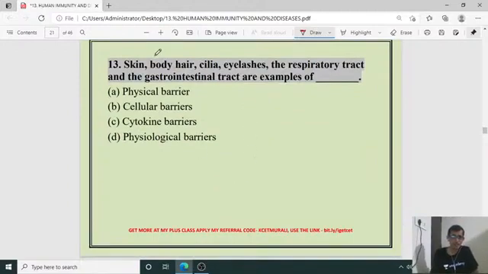Then, skin, body hair, cilia, eyelashes, the respiratory tract and the gastrointestinal tract are examples of which kind of barrier system? Whether it is physical, cellular, cytokine, physiological. It is the physical barrier. Right answer is A for the 13th one. Yeah, you are right. For the previous question D, and for the present question A is the right answer.